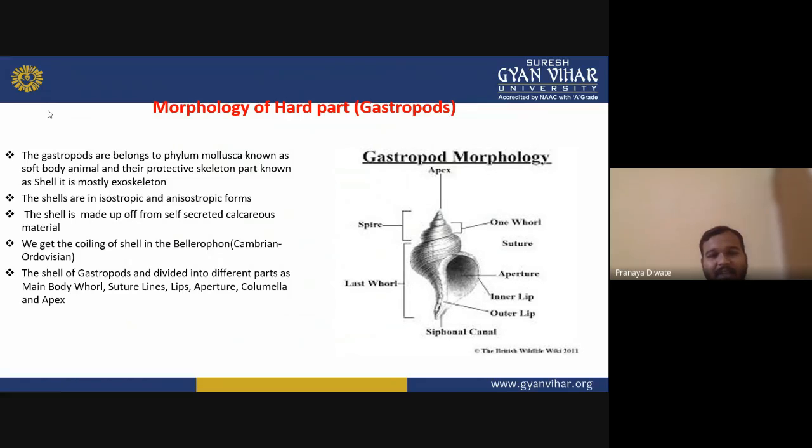The shell is in isotropic and anisotropic form. The shell is made up of cell-secreted calcareous material. So the gastropod itself secretes this material.